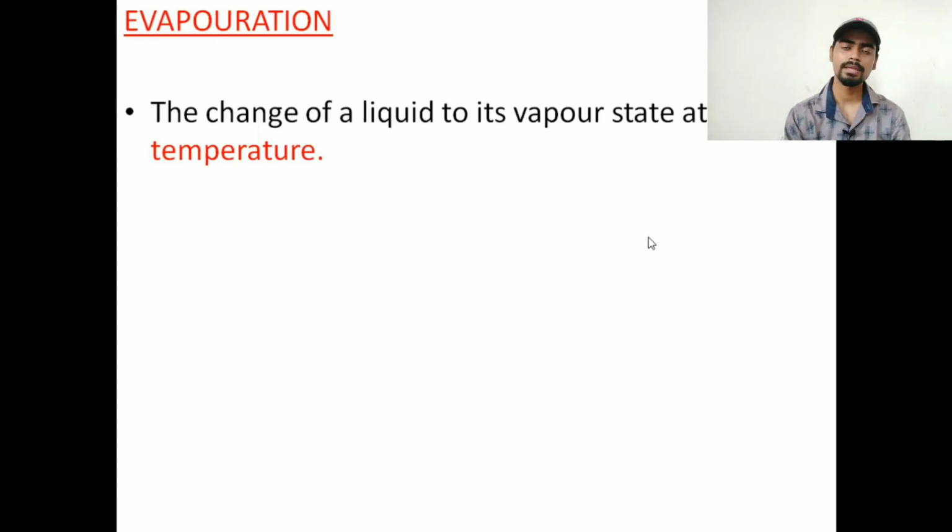Obviously the same thing happens in boiling, but the difference is that evaporation can take place at any temperature, while boiling only happens at a particular, constant temperature. That is the basic difference between boiling and evaporation. Yes, the change of state is the same, both are converted from liquid to vapor, but boiling happens only at a constant temperature, while evaporation can take place at any point.